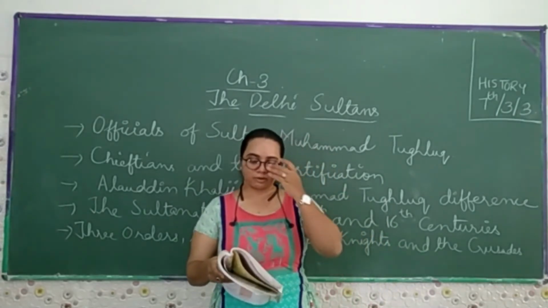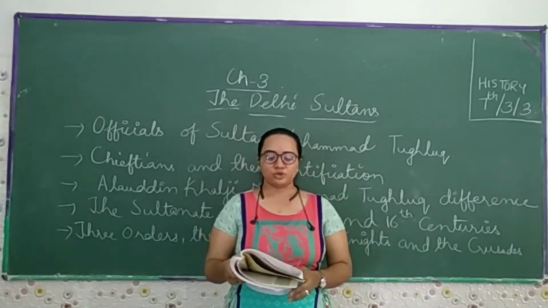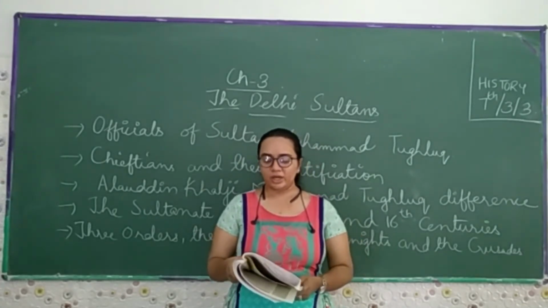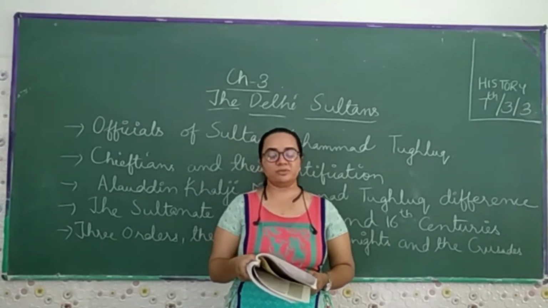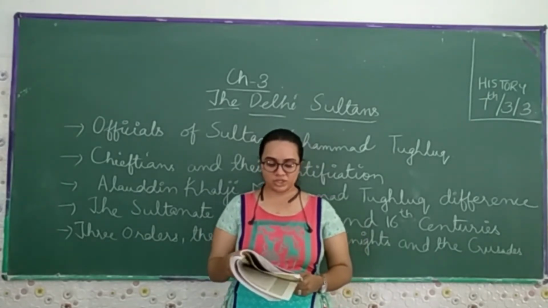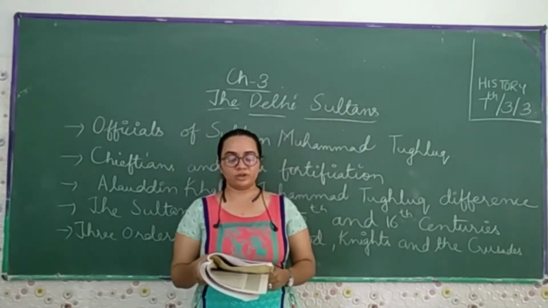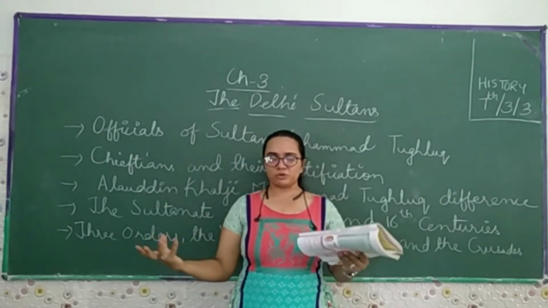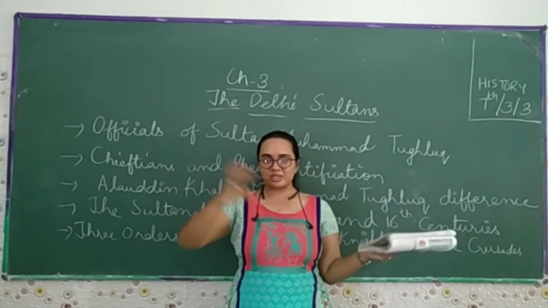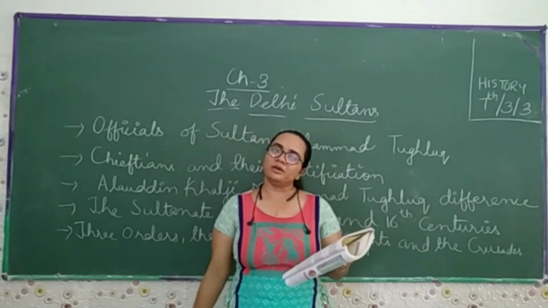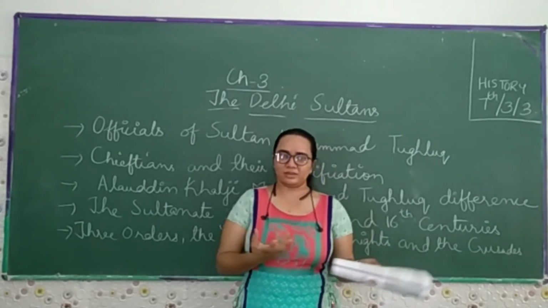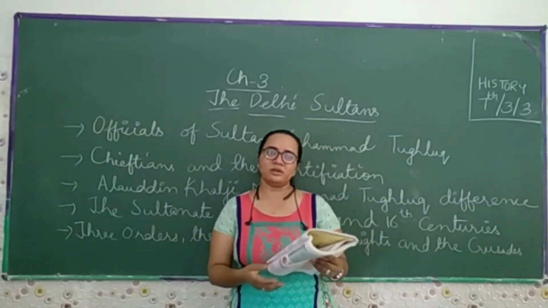The Delhi Sultanate planned a campaign to capture the Mongol territory. He made the plan to capture the Mongol territory, unlike Alauddin's defensive measures. So Muhammad Tughlaq's measures were conceived as a part of a military offensive against the Mongols. Later in the chapters you will read about the Mughals, that these are the Mongols who later become the Mughals, and they used to take their descent from their fathers rather than their mothers.